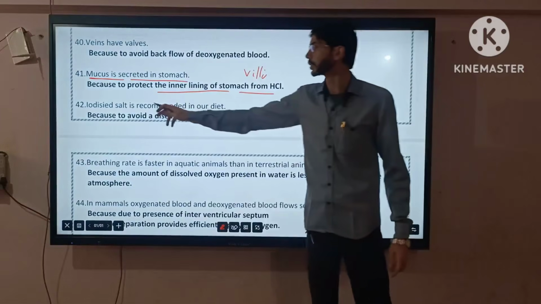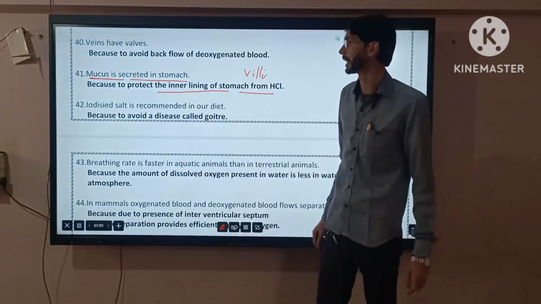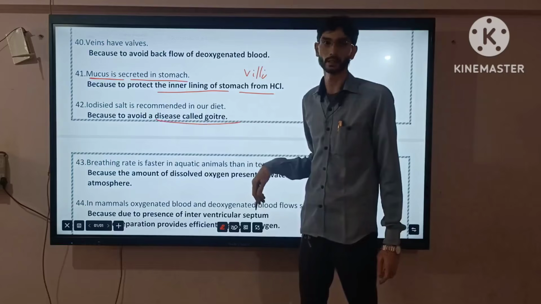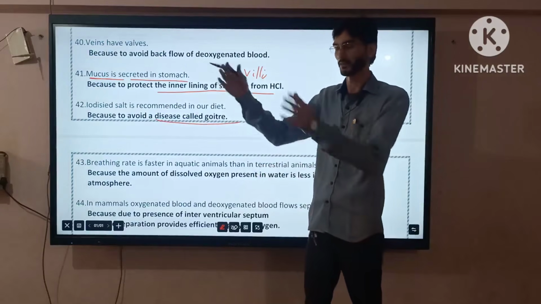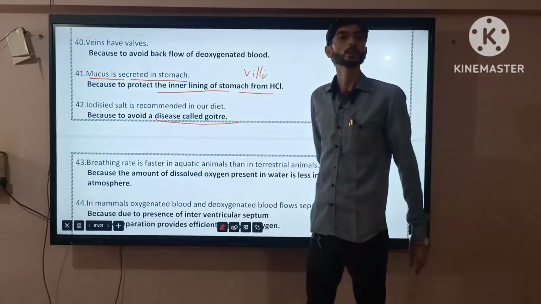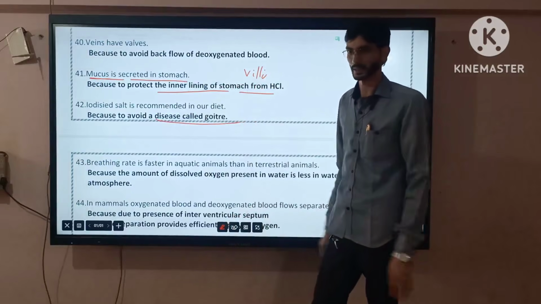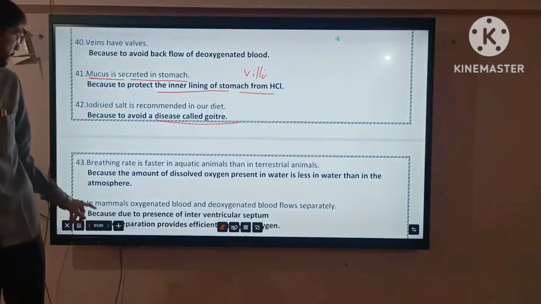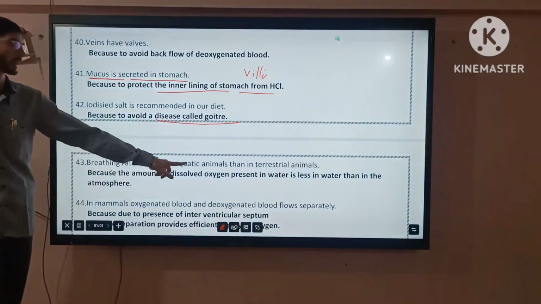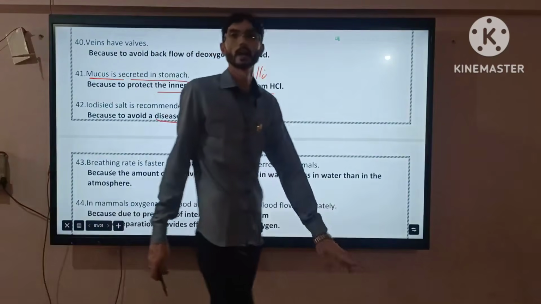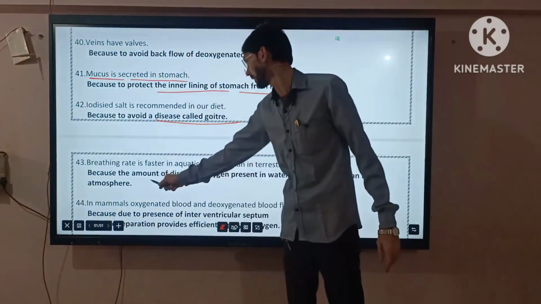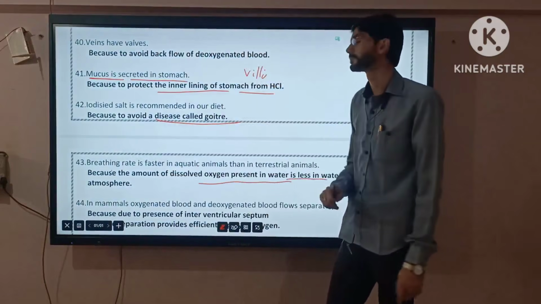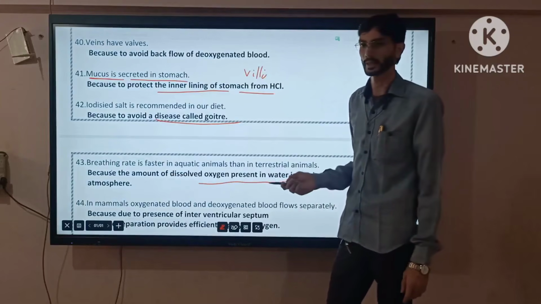Now the next. Iodized salt is recommended in our life to avoid the disease goiter. And you know very well this goiter is an endemic disease, confined to one particular area, not a pandemic disease like COVID. Now, breathing rate is faster in aquatic animals than in terrestrial animals. This is also a clear question, because the amount of dissolved oxygen present in water is less.